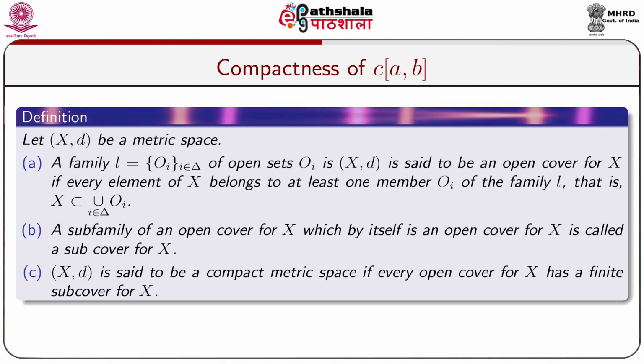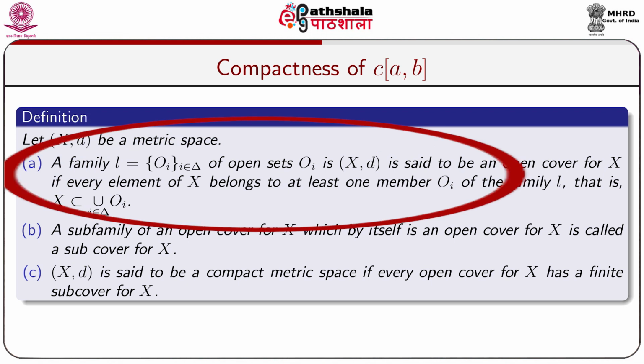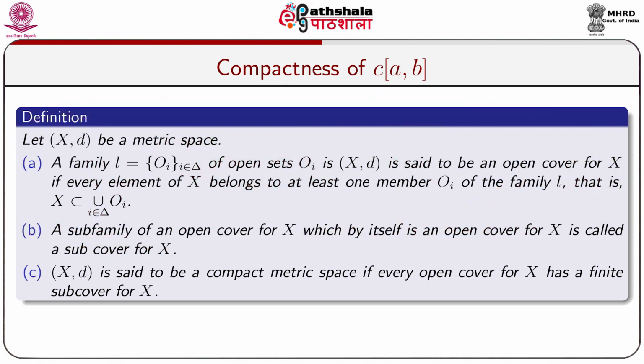Let (X, d) be a metric space. A family, that is a collection of open sets O_i, i belongs to delta, where delta is an indexing set, in the metric space (X, d) is said to be an open cover for X if every element of X belongs to at least one member of the open sets O_i of the family, that is, X is a subset of the union over i belonging to delta of O_i.